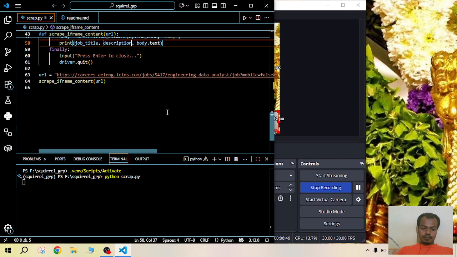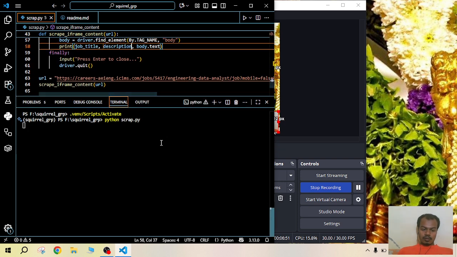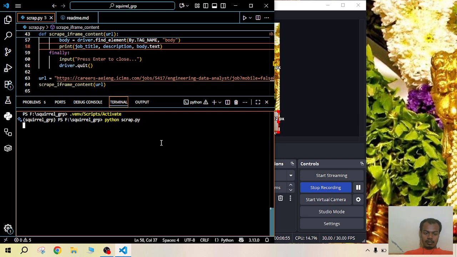This is the final function, the implementation which I have implemented for scraping the web page. I have started it.